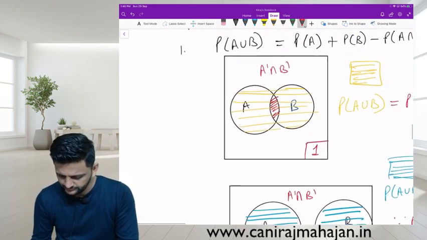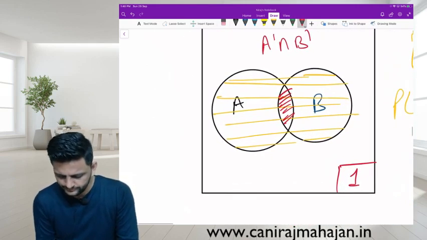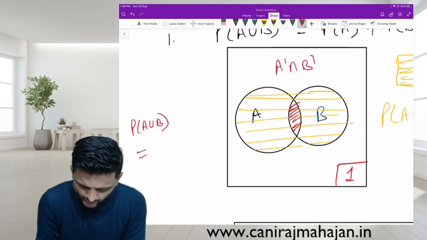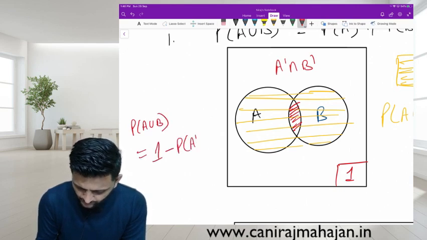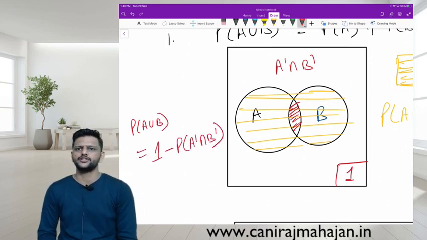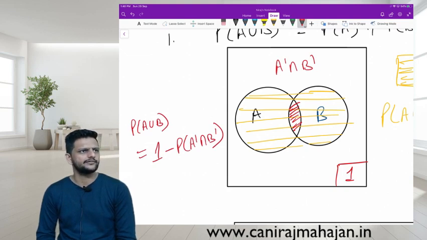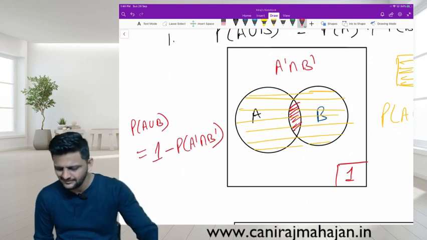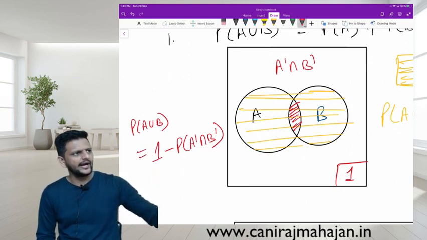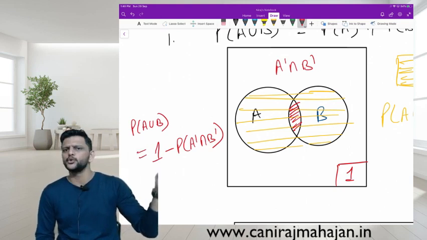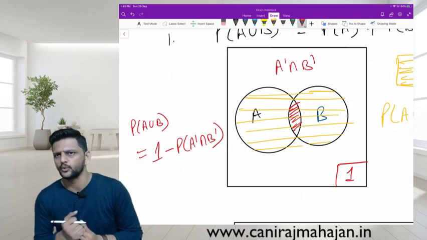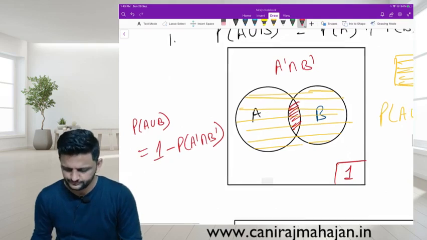And over here also check. The shaded area is just what? P of A union B equals 1 minus what? P of A dash intersection B dash. Yes, everyone? Again, like I said, there are three things: total probability 1, A dash intersection B dash, and A union B. Out of these three, if two are there, you can find the third one. Are you following or no?